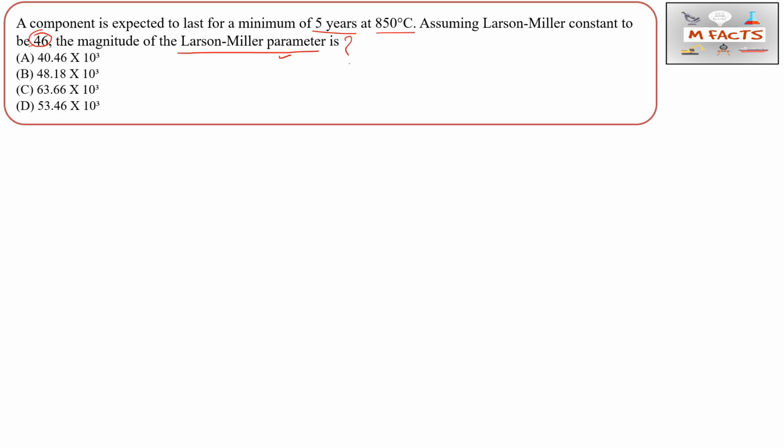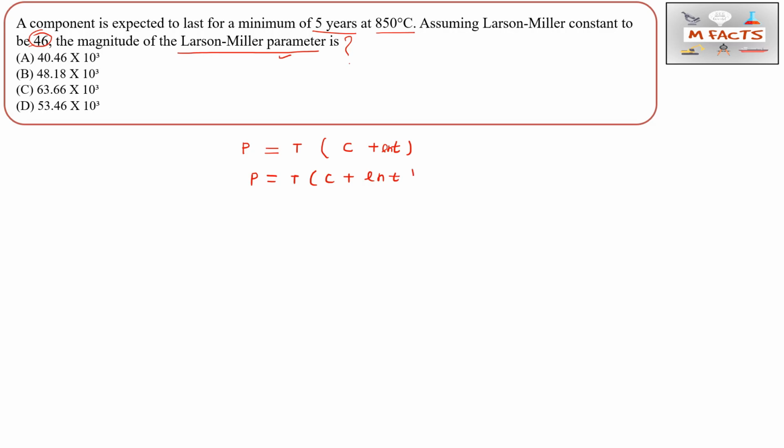So how to remember the Larson-Miller parameter formula? For remembering this formula, I will tell you one concept. You can remember the formula as PTCT. What is this PTCT? P is equal to T, and C is a constant, plus ln of t. So the formula is P = T(C + ln t).